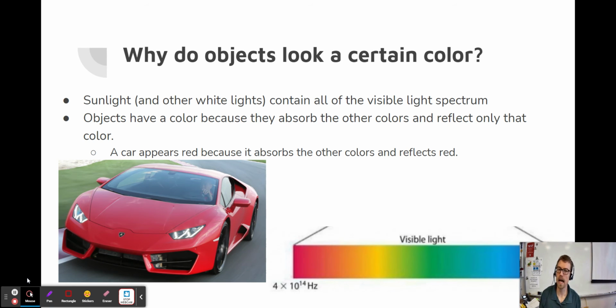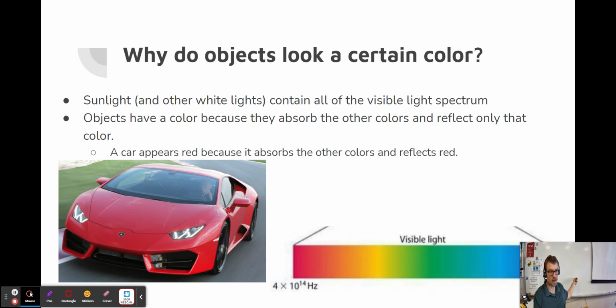All right, last thing. Why do objects look a certain color? Why is it that my shirt is green, or why is it that this car is red? Well, sunlight, the light that comes from the sun, also called white light, and light from light bulbs, things like that, are also often considered white lights. White light contains all of the visible light spectrum. So when you have all of the colors together, it appears white.